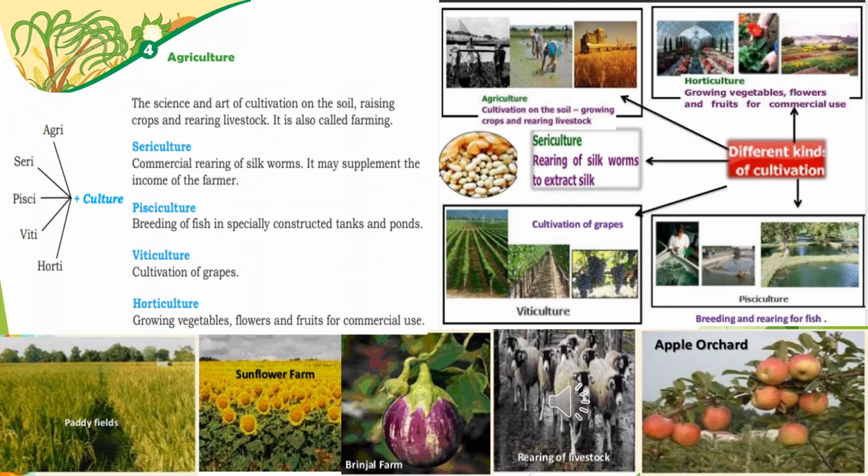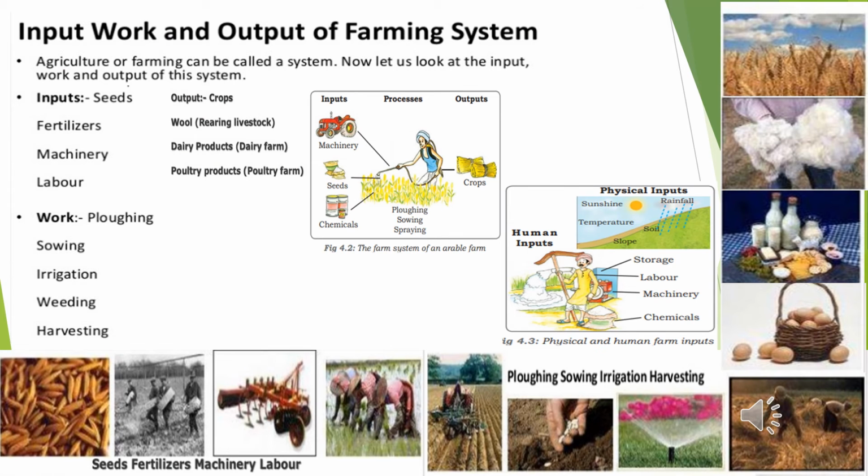Pisciculture is breeding of fish in specially constructed tanks and ponds. To increase the production of fish, we can do the breeding of fish in the tanks and ponds. Viticulture is nothing but cultivation of grapes, vineyards. Finally, horticulture, where you grow vegetables, fruits and also flowers for commercial use.